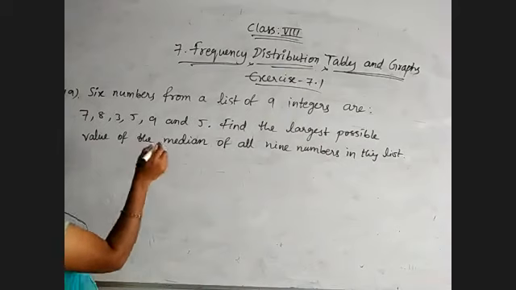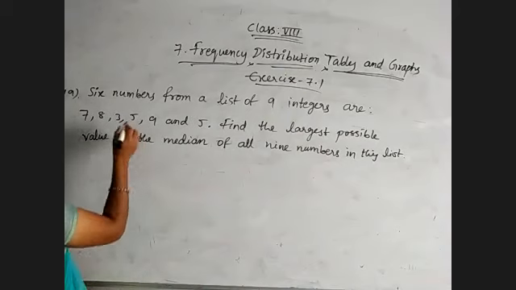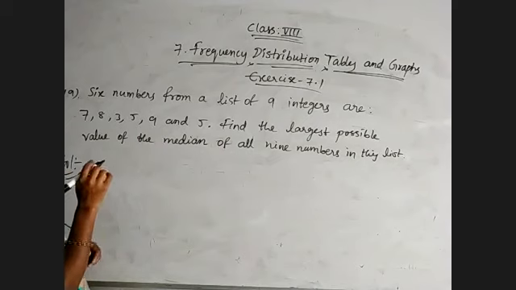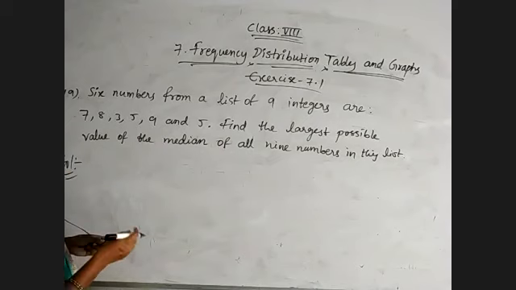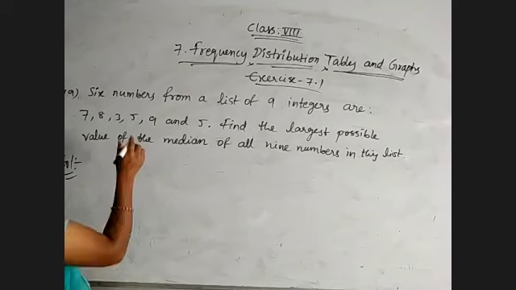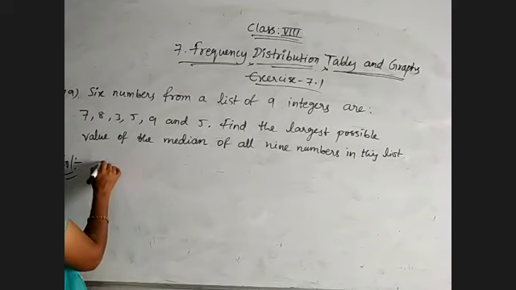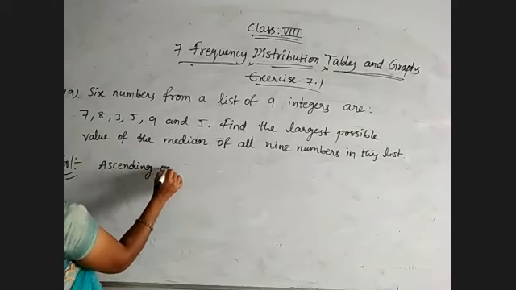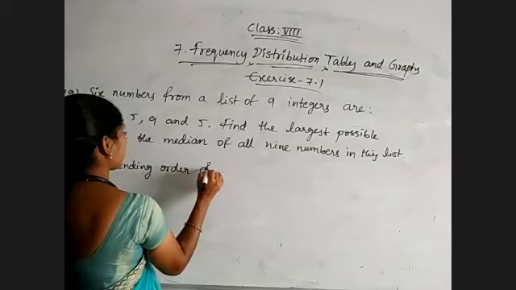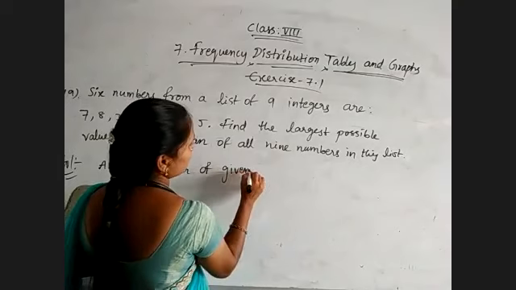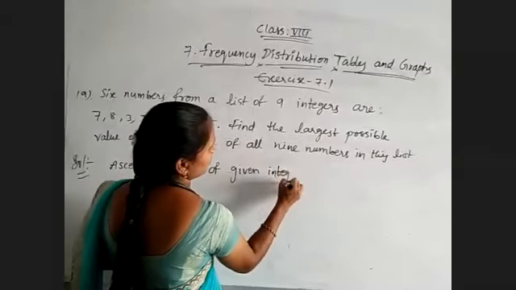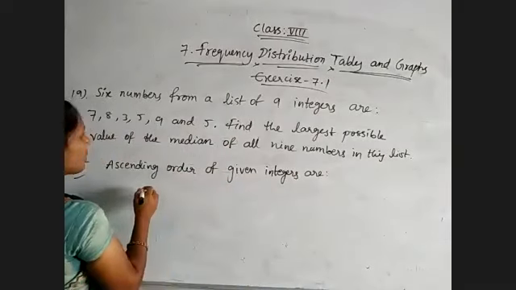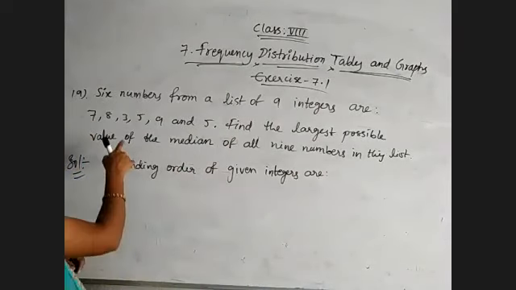Okay. Now first arrange the given numbers because this question is related to median. So first list the given observations in ascending order, otherwise descending order. So given integers are those ones. So I am writing ascending order of the given integers. Ascending order means smaller number to bigger.